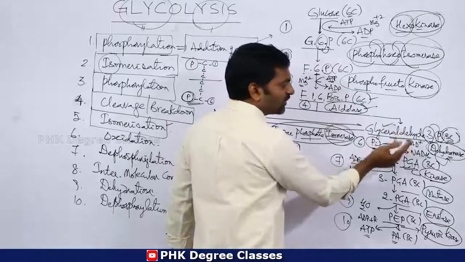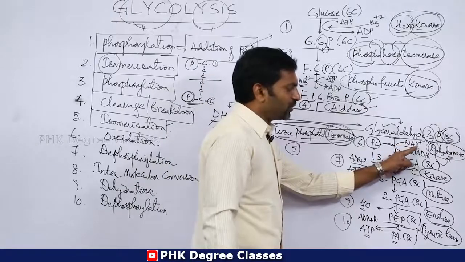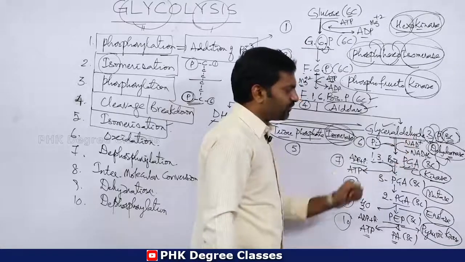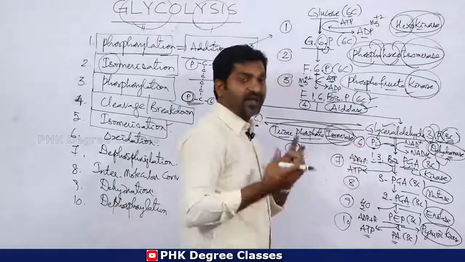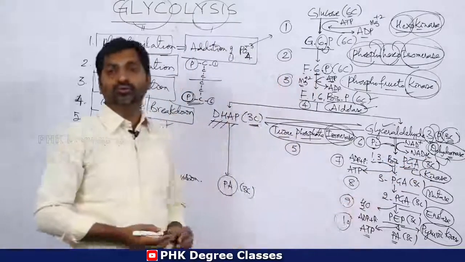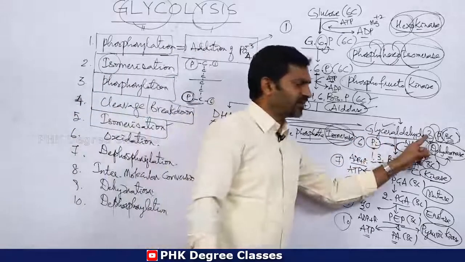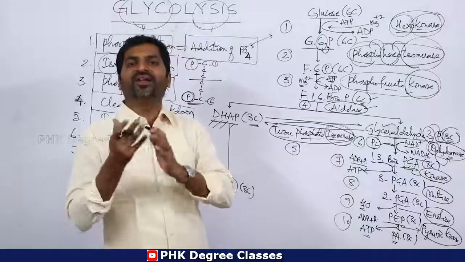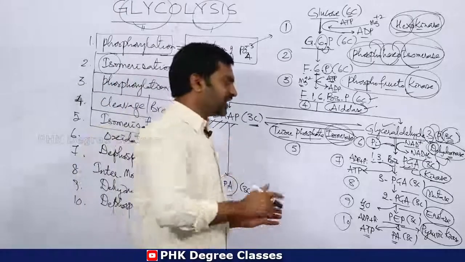These removed hydrogens are attached to NAD, nicotinamide adenine dinucleotide, a compound which receives hydrogens from glyceraldehyde 3 phosphate. Hence this NAD becomes NADH2. Two protons are removed from glyceraldehyde 3 phosphate, and these removed protons are added to NAD. Hence NAD will become NADH2. Okay, then come to the next one.